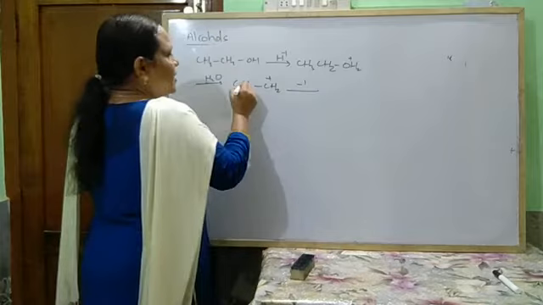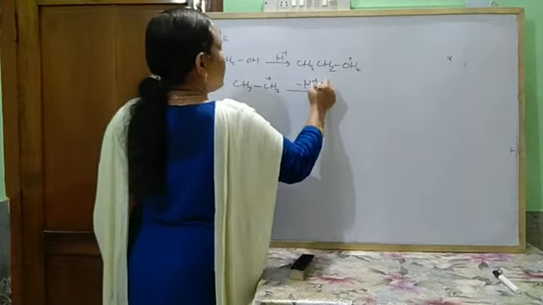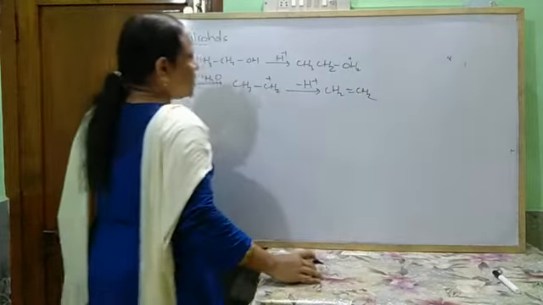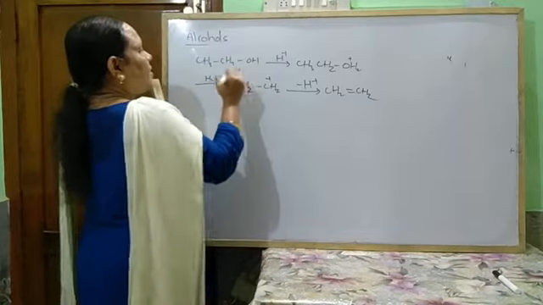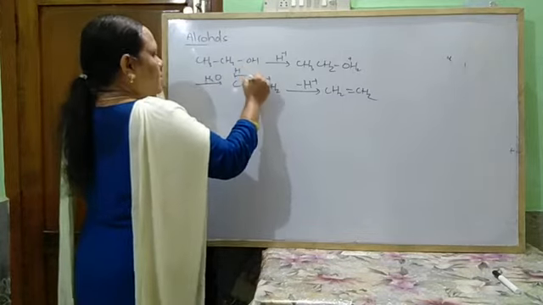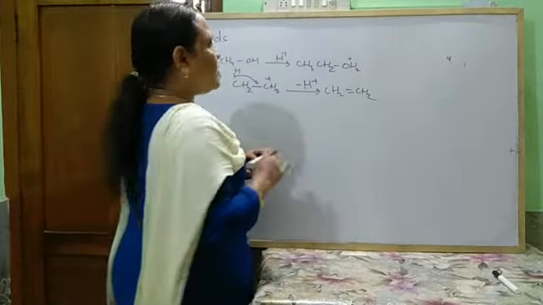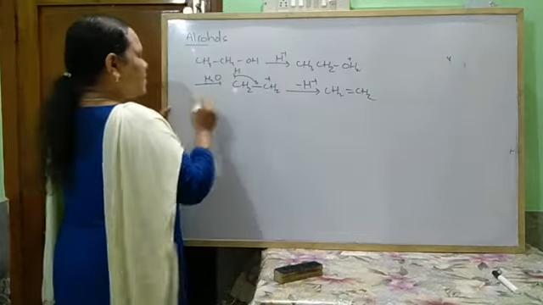Then one H plus is removed and it forms CH2=CH2. In this way, suppose I am writing CH2 and H here, this bond comes here, and removal of this H plus takes place. This is the formation of alkene within the same molecule.